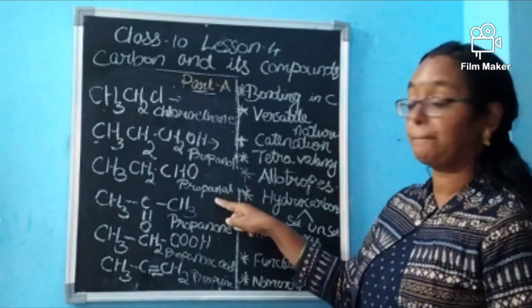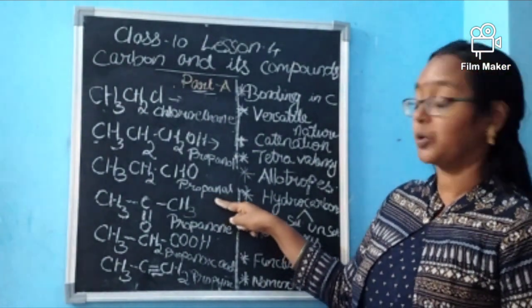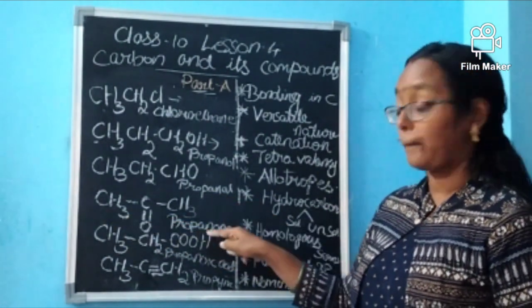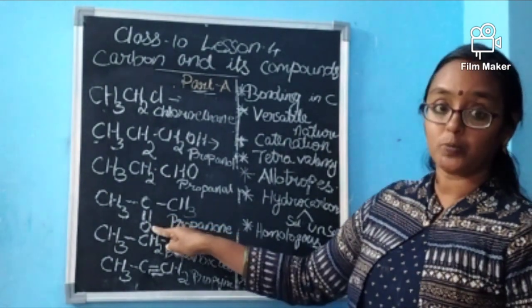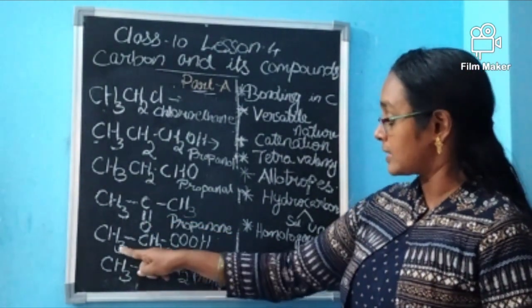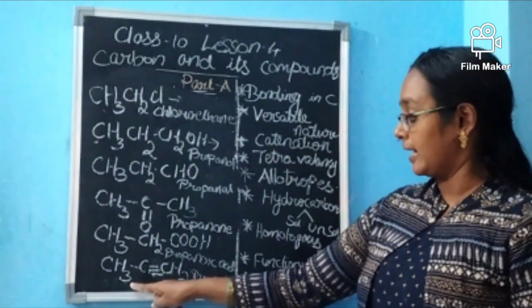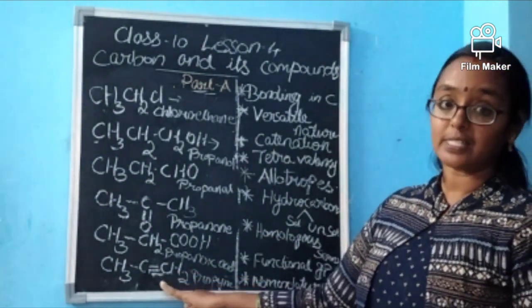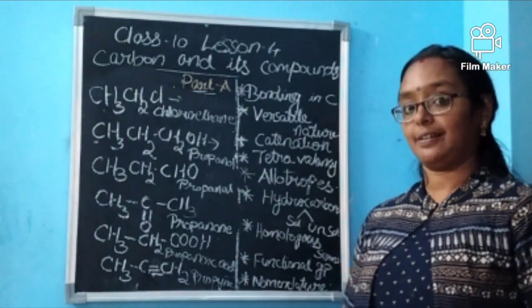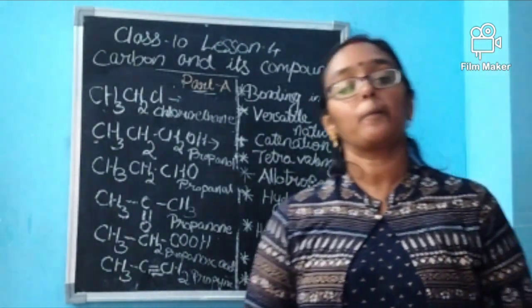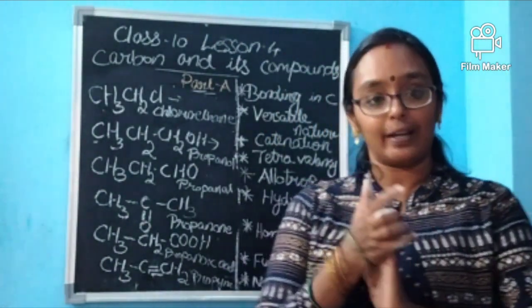This is propanal because the aldehyde group is there. This is propanone because the keto group, C double bond O, is there. This is propanoic acid, as the COOH group is there. And with the triple bond, this is propyne. Now the nomenclature portion has come to an end.